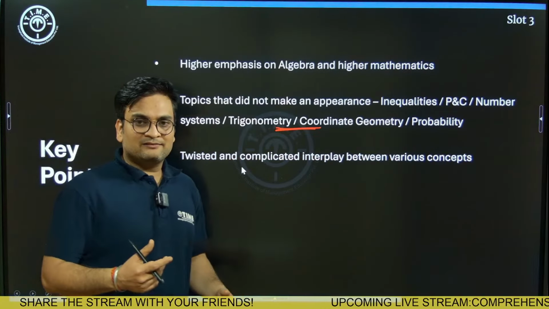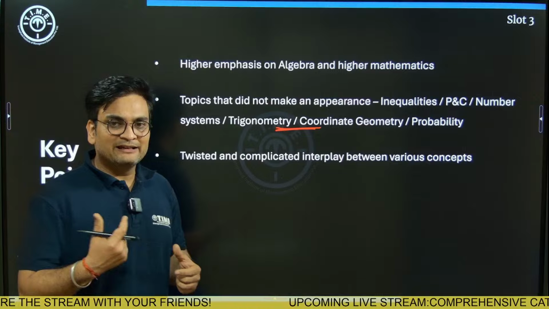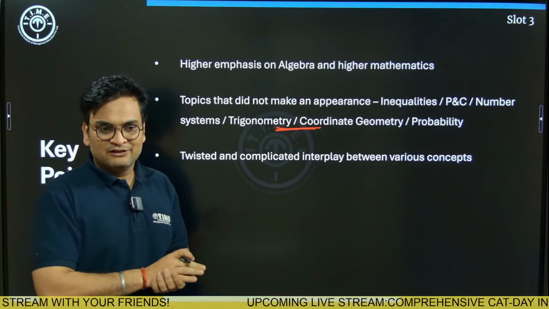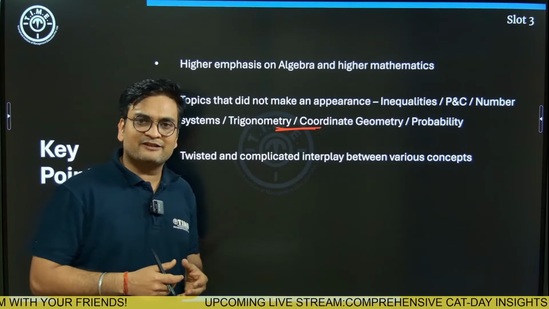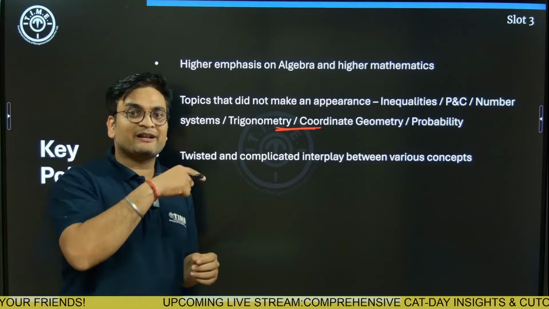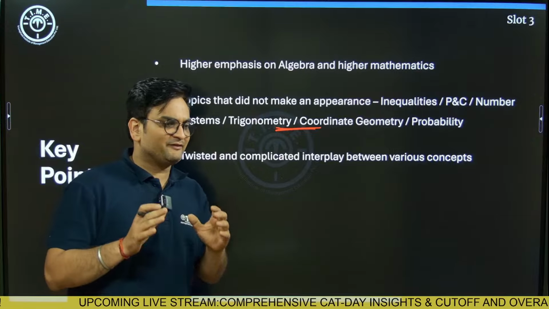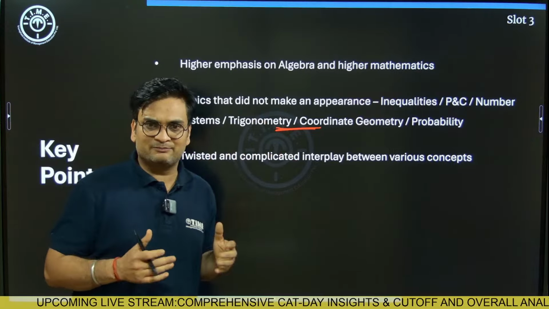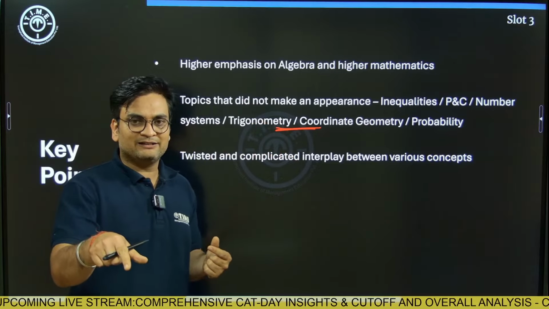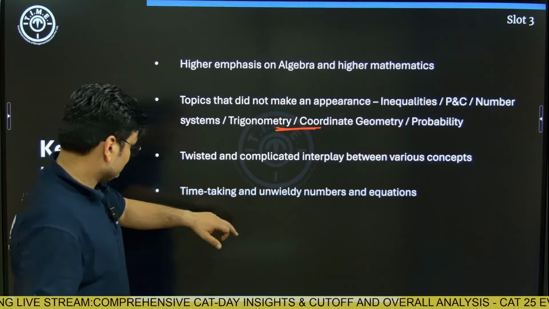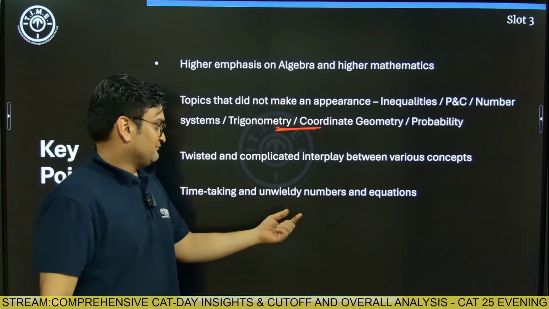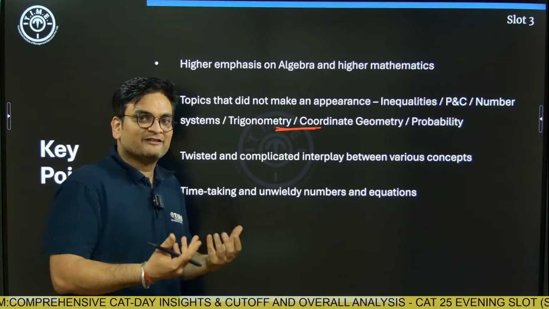The concepts were really twisted. They were not very direct. Even if you thought that a particular question could be done, for example the question on ratios, this was the feedback that we got: it was a very straightforward, simple concept, but the numbers involved were really complicated, time taking, and not favorable to the students.